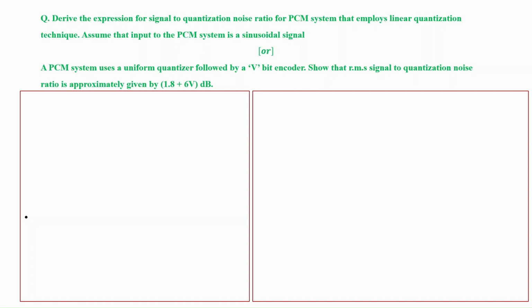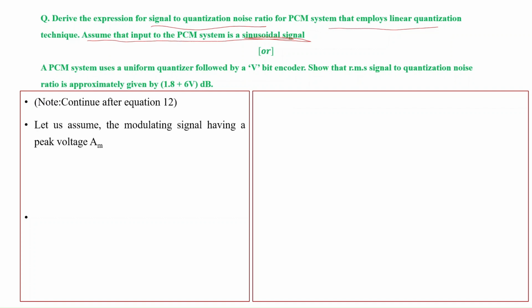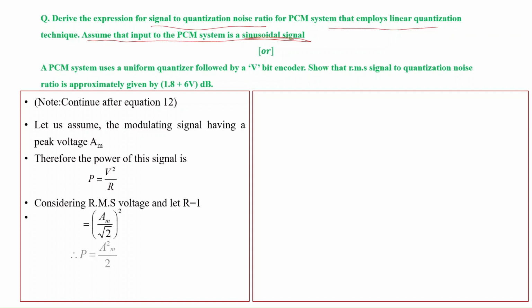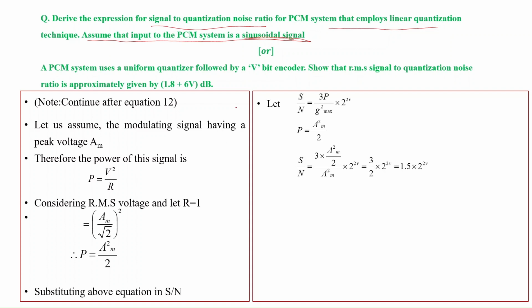Same question I am asking: derive an expression for signal to noise ratio of a PCM system. Here you can observe, assume that the input to the PCM system is sinusoidal. In the previous slide, I have not assumed it is sinusoidal, it is a general signal. So now let us continue with equation 12, which I have marked. What was the equation here? If you remember, the signal to noise ratio you got was 3P divided by G square max into 2 to the power 2B.